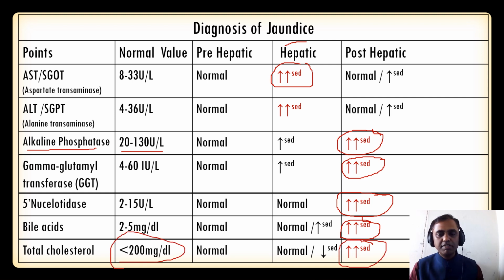Why is it increased? Everything is increased here. So everything is a simple pathology. It is an obstruction of the bile. So the components of the bile are 3. There is bile acid, conjugated bilirubin, and total cholesterol. So everything you can see here is increased.